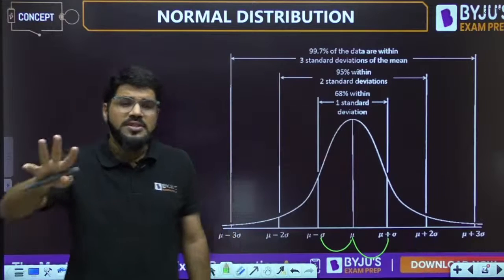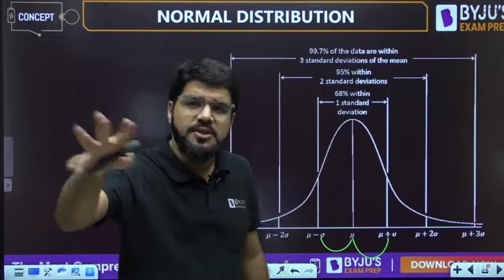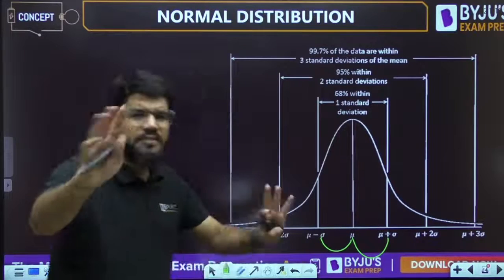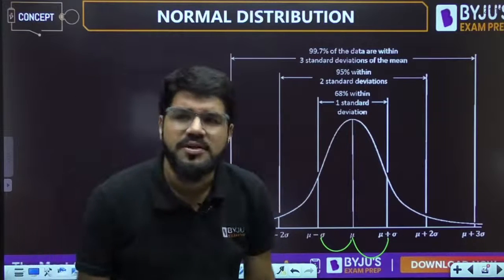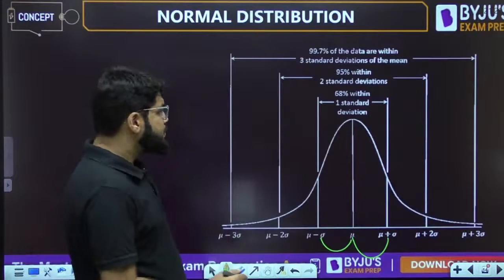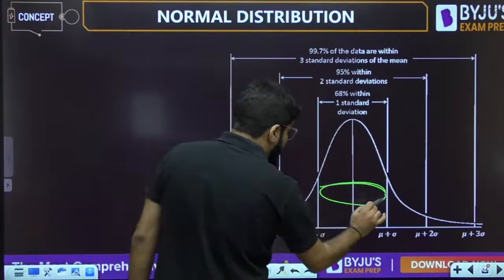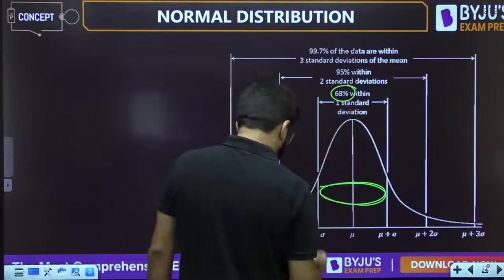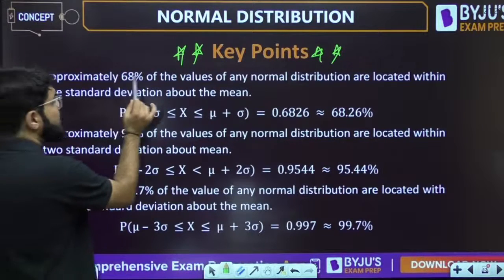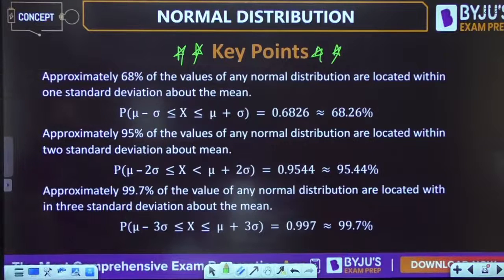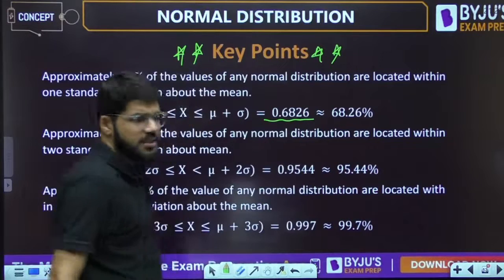This is mostly to upskill your problem-solving level, and that is what I will ensure, don't worry. Follow the session and you should be able to solve all varieties of problems. If you want the derivations, you can find my old videos on the same channel. So the probability of finding a normal random variable within 1 sigma about the mean is always about 68%. The precise value, as I told you, is 0.6826.